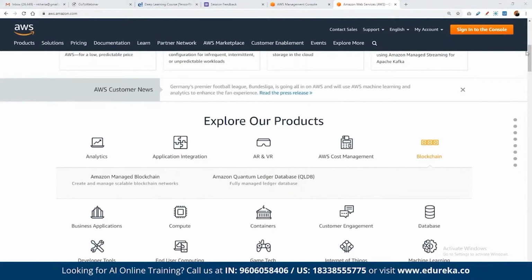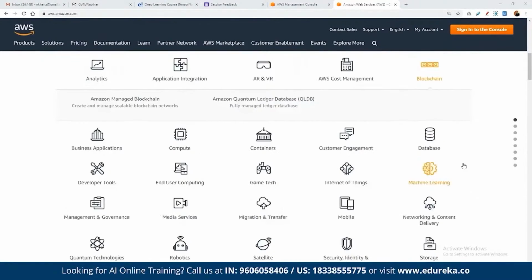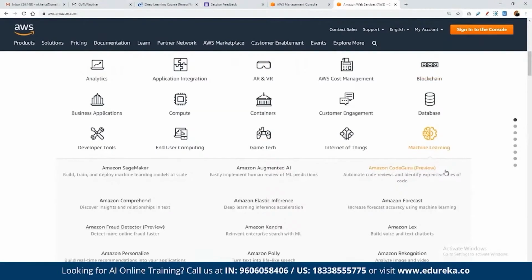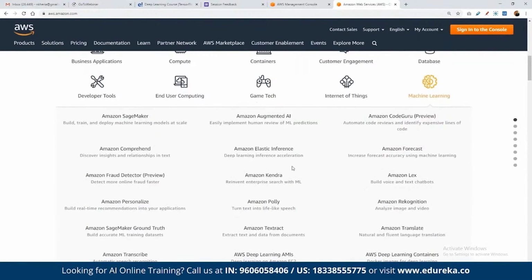If we are looking to develop on top of machine learning as well, we do have the support for machine learning, where we have components like Augmented AI, Amazon Comprehend, SageMaker, which is one of the most popular. We have Transcribe, we have Textract, we have Amazon Polly. So we have different pieces of information available directly from AWS.